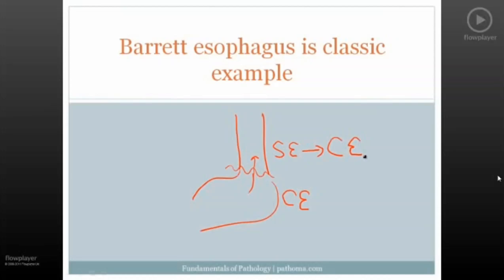Again, it's important to know these details. Columnar, non-ciliated, mucinous type of epithelium. And the idea here is that columnar epithelium is much better suited to handle acid, and so when acid shoots up from the stomach into the lower esophagus, the cells in the lower esophagus basically change from squamous to columnar in order to better deal with the stress of acid. And this change to columnar epithelium, this metaplasia, this is called Barrett's esophagus, and it's a classic example of metaplasia.